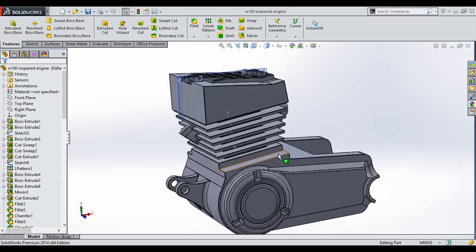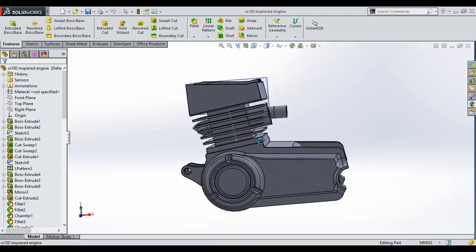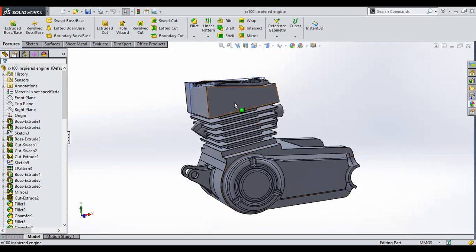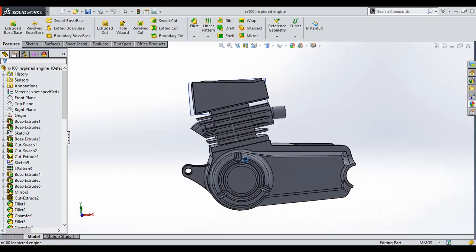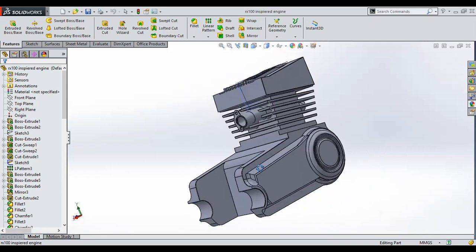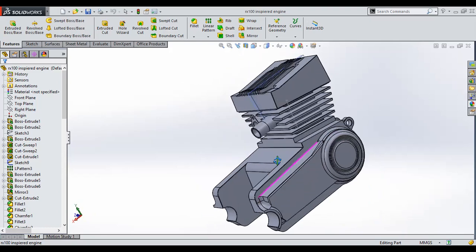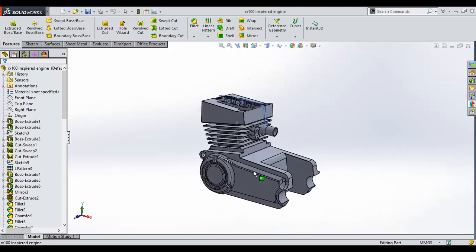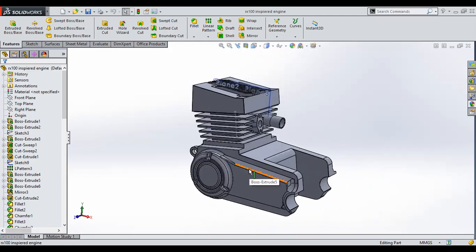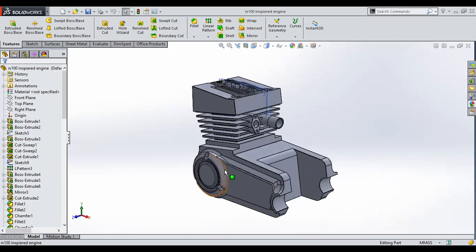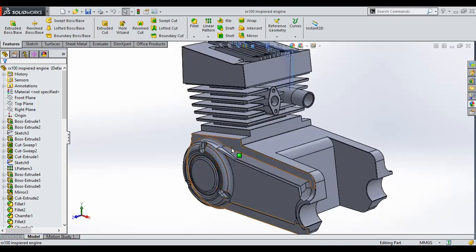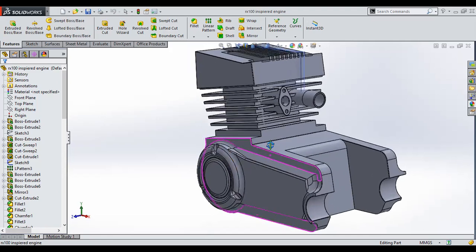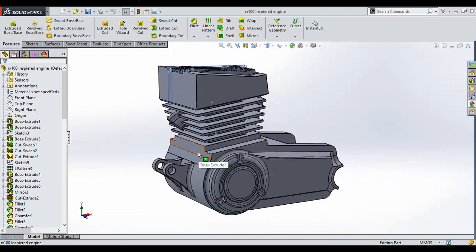So what do we go with? In case of an engine, there are basically three major parts: cylinder head, cylinder, and then the crank casing. Then you have the RH and the LH cover. This one is the RH cover. The RH cover involves the clutch plates in the majority of motorcycle engines, and on the LH side, that is the left hand side, there are the dynamo magnets for electricity production.